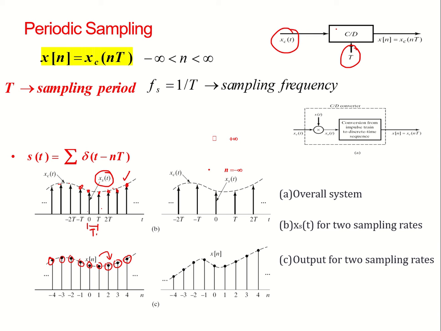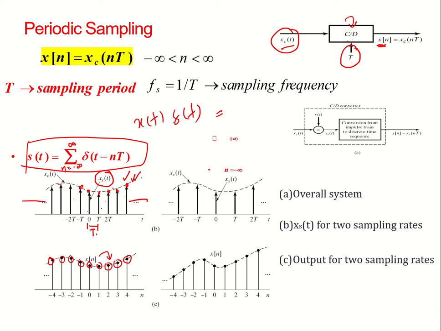We can convert a continuous time signal to a discrete signal using the C to D converter, the continuous to discrete time converter. Basically, we are multiplying our continuous time signal with a train of impulses. This is the impulse train, going from minus infinity to infinity. You know the impulse property very well: when an impulse is multiplied with a signal, we get the signal value at the impulse location.